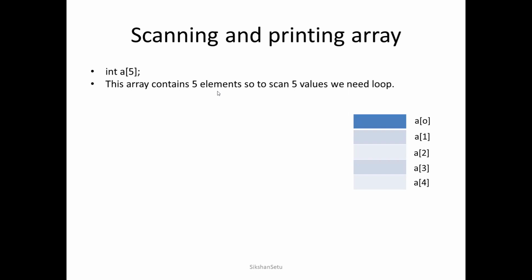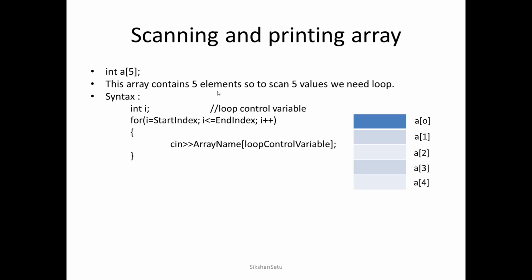So when I declare an array, 5 different memory blocks will be created, and we know that the names will be a of 0 to a of 4. Now how do we perform the operation of scanning? The syntax is, we declare one variable named integer i, or any other name can be used here, but this i is my loop control variable, because using this i I will be able to handle the loop. Now i will be initialized to the starting index, and i ends at the ending index, and i will be incremented.